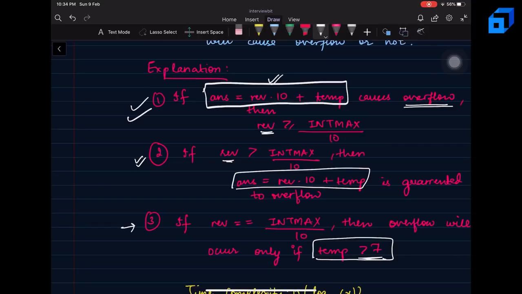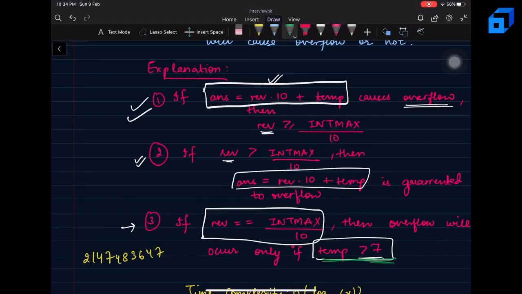How can I say this? Because the integer max value, we know, is 2147483647. If I see that the value of temp is greater than 7, then I am bound to go into an overflow condition, right?